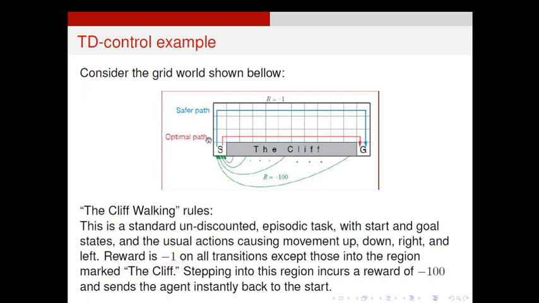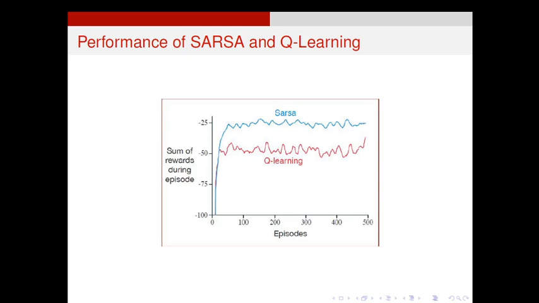Then how will we solve this problem with the help of TD control? We will see the complete code in our practical sessions. For better understanding, I am giving the performance of SARSA and Q-learning. So I repeat the game in 500 episodes. In each episode, I repeat the SARSA and Q-learning 1000 times. So I got a plot like this.